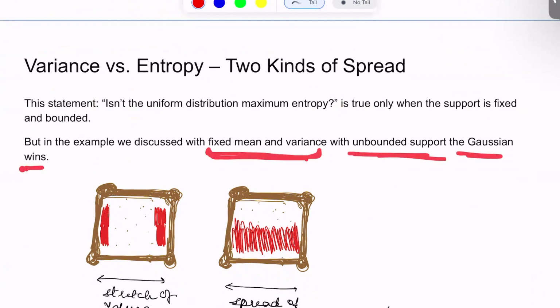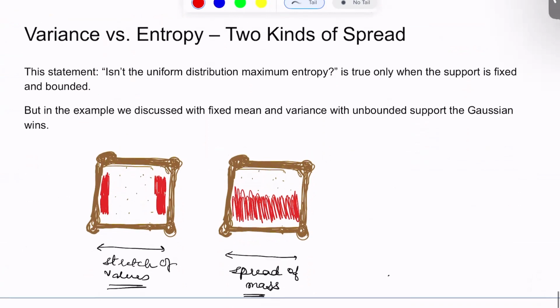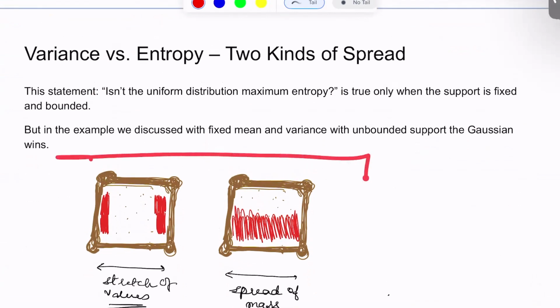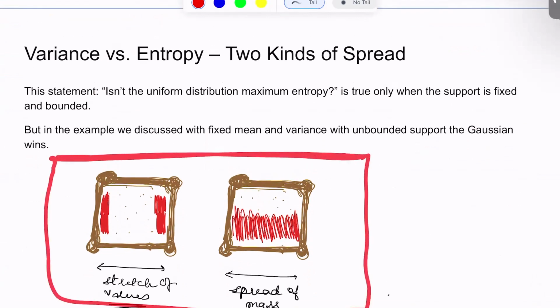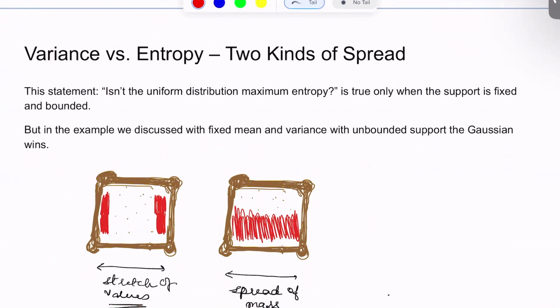So that's why Gaussian had the maximum entropy. So now let's take this example. Now, we have discussed a good amount of stuff in terms of the differences between entropy and variance, so what do you think is this case? Is this the case of variance, or is this the case of entropy, or what does this diagram explain better? So in this we can see that this can explain variance a lot better, in terms of it is actually considering the stretch of the values or the spread of the values that we can see.